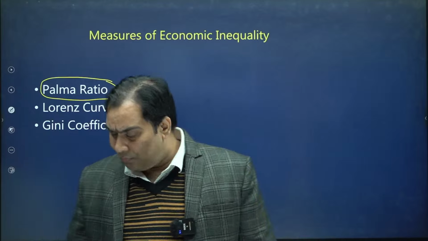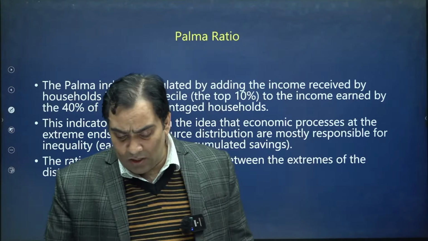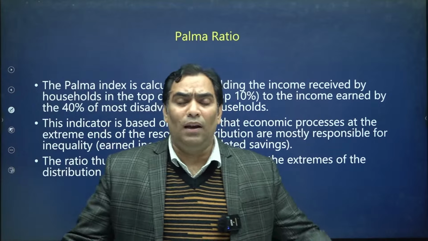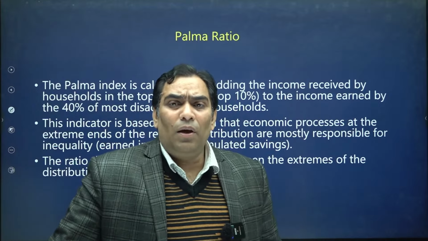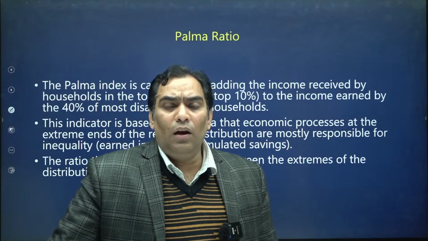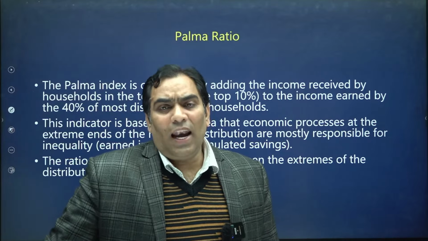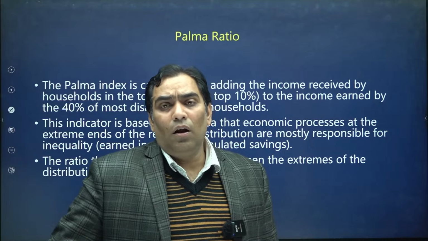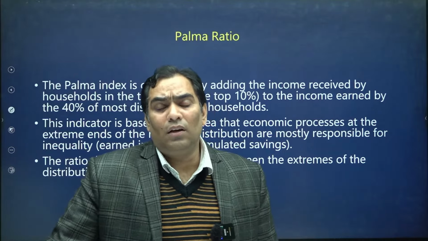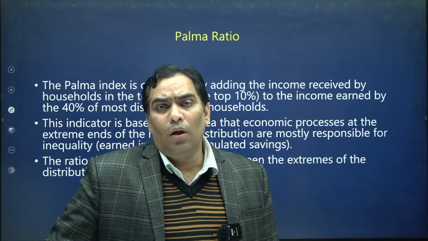So what is the meaning of Palmer ratio? Palmer ratio was given by Gabriel Palmer, and he tried to represent how unequal the resource distribution is between the top 10% of people of the society and the lowest 40% of people in the society.